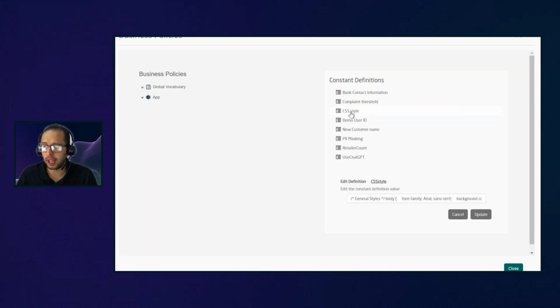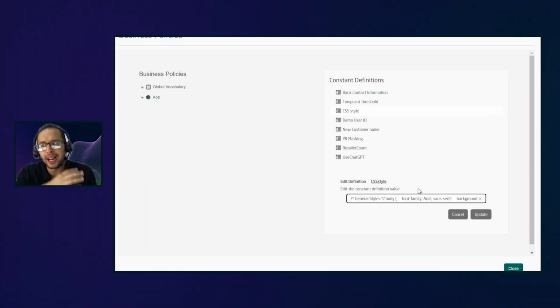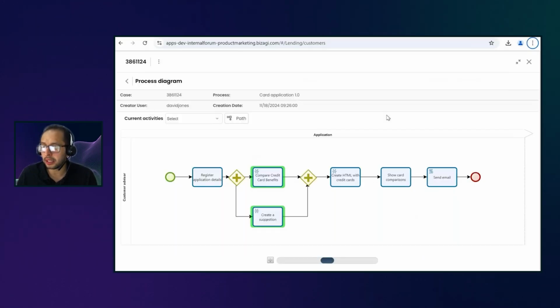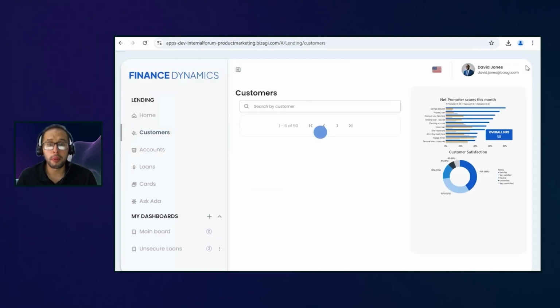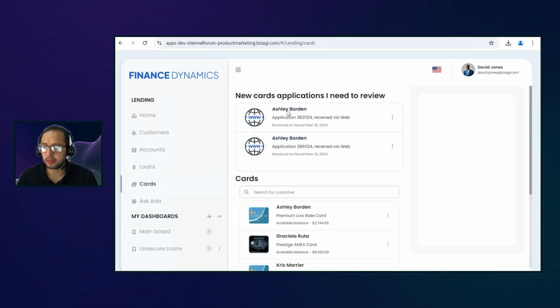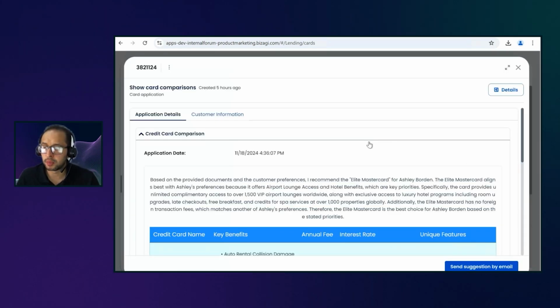I have one global vocabulary that is the CSS style. And basically this has all the styles and all the information that I want, right? So what happens is that when we have this agent combining all this information and all these details, we are going to end in a place that is this one. When all the agents complete their job, from David's point of view, David is going to say, okay, look, let me see all the credit cards that we have. Show me the comparison of all the credit cards that we got. And this is what the agent is doing for us.